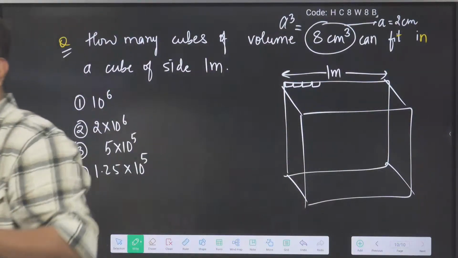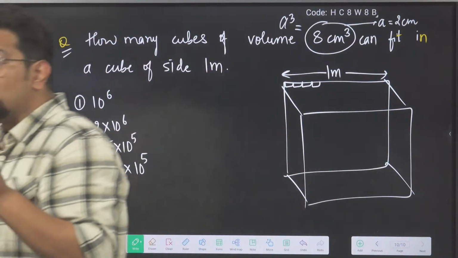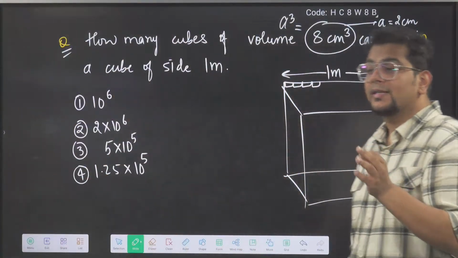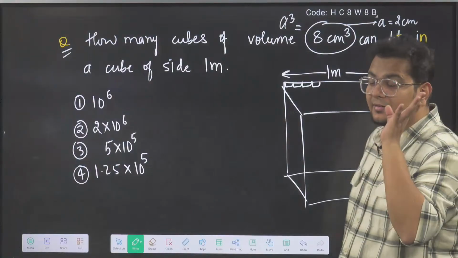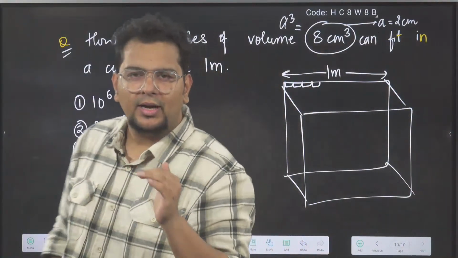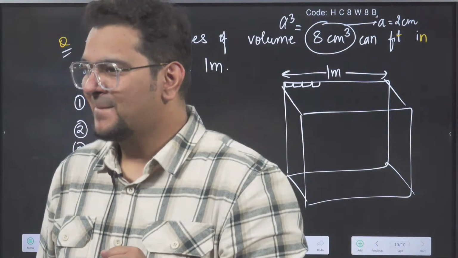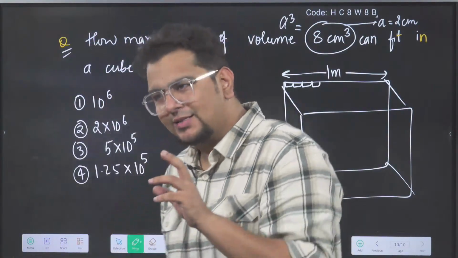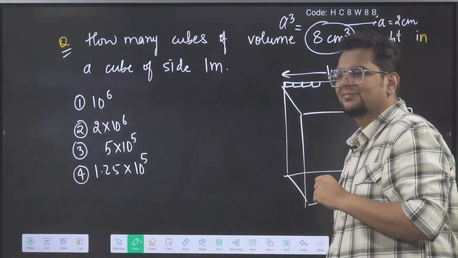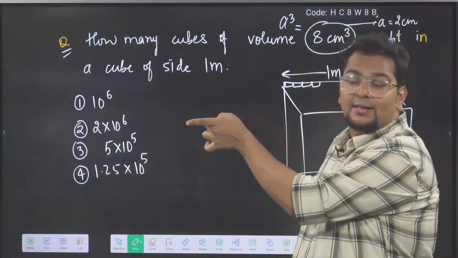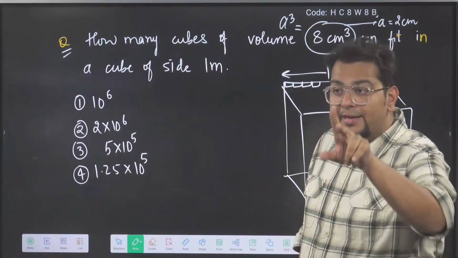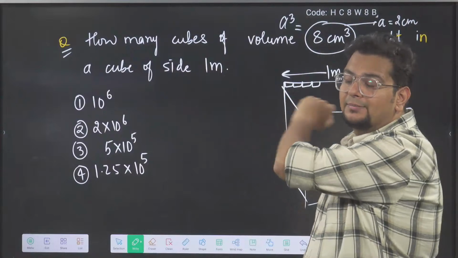This is the question. Are you realizing we are doing mathematics of class 8th only? In 1 meter length, how many 2 centimeter boxes can come?